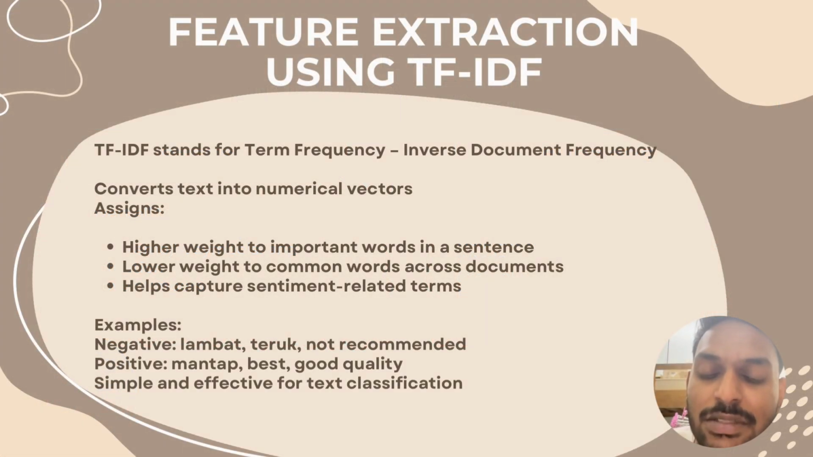Step 3, feature extraction using TF-IDF. After pre-processing, I used TF-IDF, which stands for Term Frequency Inverse Document Frequency. TF-IDF converts text into numerical values by giving higher weight to important words that appear frequently in the sentence but are not too common across all the documents. So TF-IDF helps the model identify meaningful words such as lambat, teruk, not recommended for negative sentiment, and mantap, best, good quality for positive sentiment.